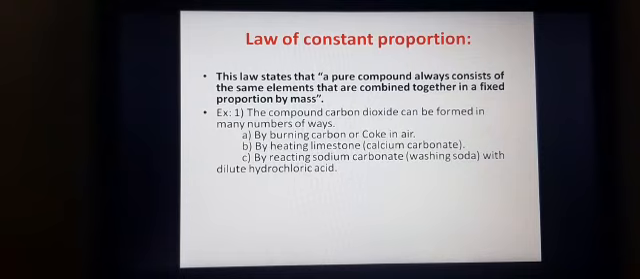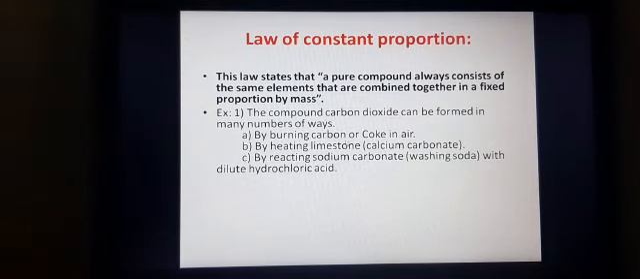And what is the meaning of this law? In a chemical compound, if you take a pure compound, say water, it always consists of the same elements, that means hydrogen and oxygen, that have combined together in a fixed proportion by mass. The mass of the elements, like hydrogen mass and oxygen mass, have combined in a fixed proportion. Say for example, we have a compound carbon dioxide, which can be formed in many ways.